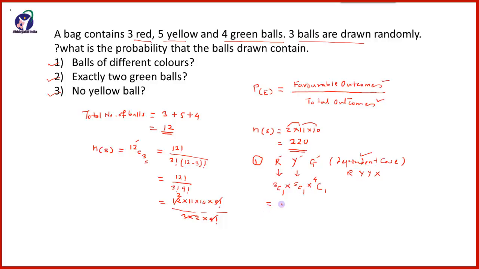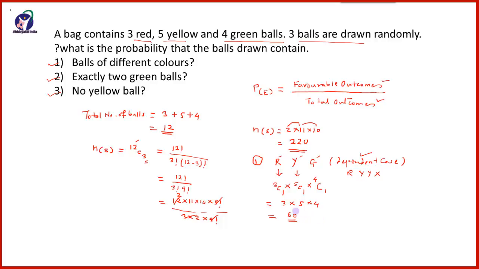So which is equal to 3 multiplied by 5 multiplied by 4. So that will be equal to 5 4s are 20 and 20 3s are 60.